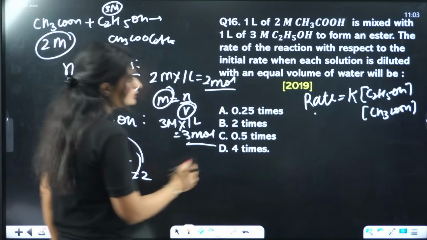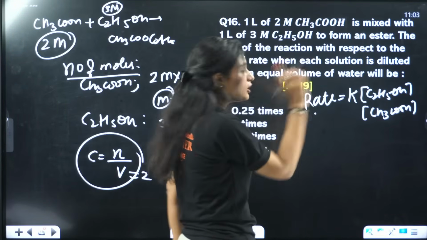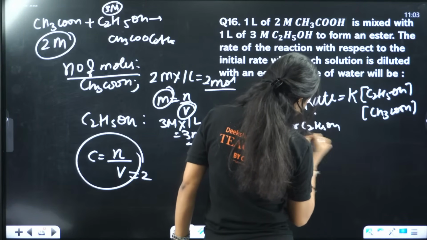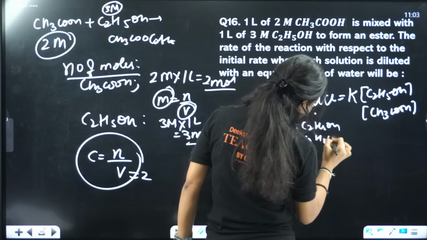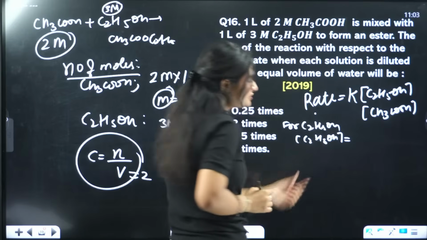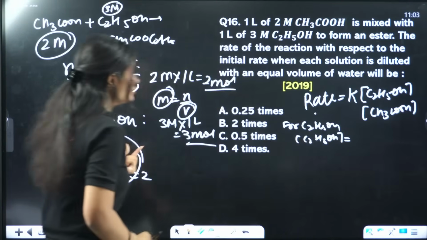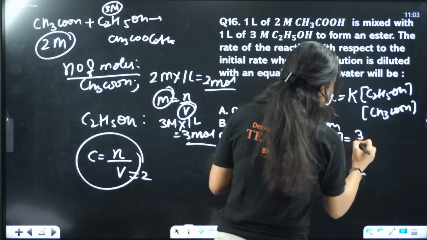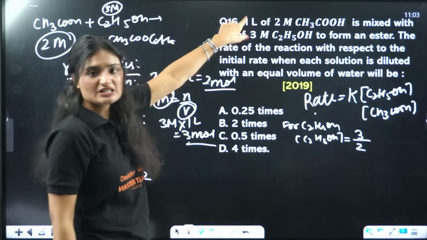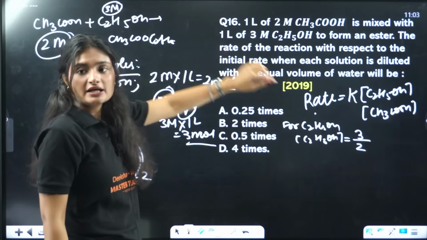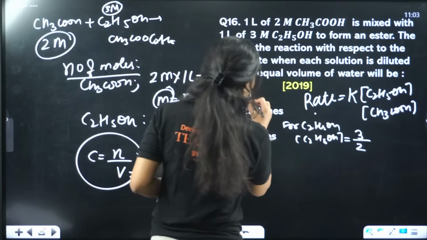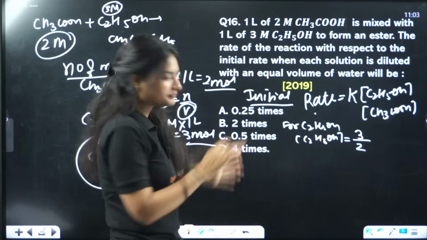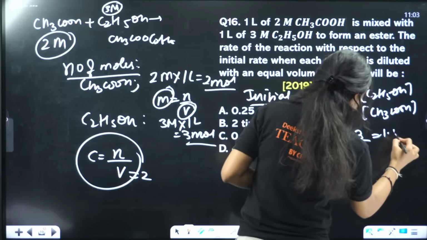Okay, so let's calculate for alcohol first. For alcohol, the concentration is number of moles per unit volume. Number of moles for alcohol is how much? 3 moles. Volume is how much? 2 liter, because 1 liter of this is mixed with 1 liter. This is the calculation we are doing for initial rate. Now, this is 1.5.